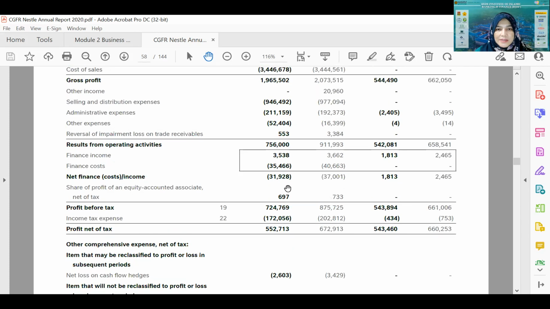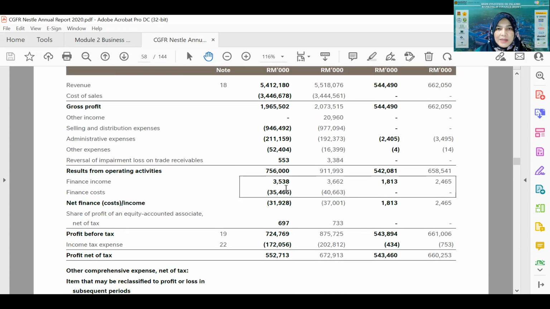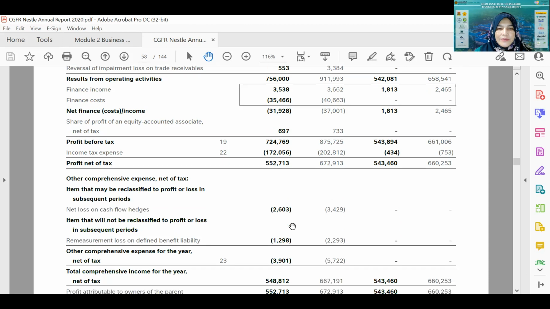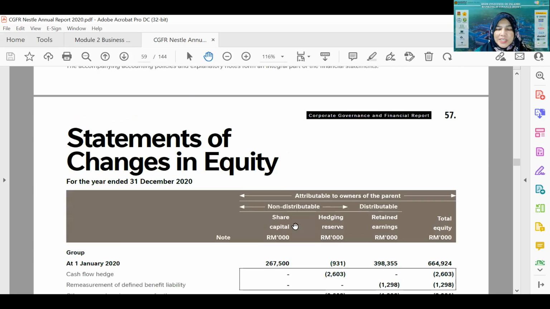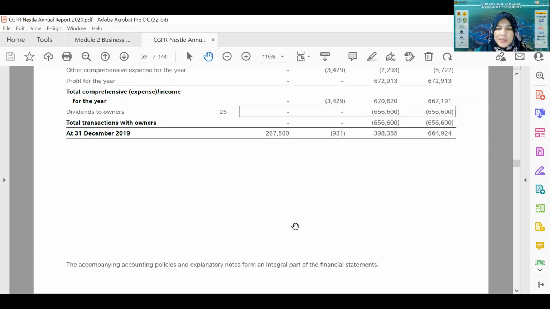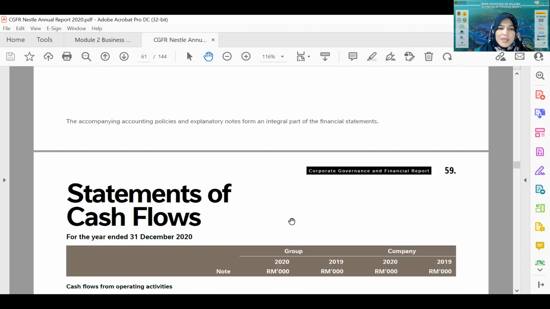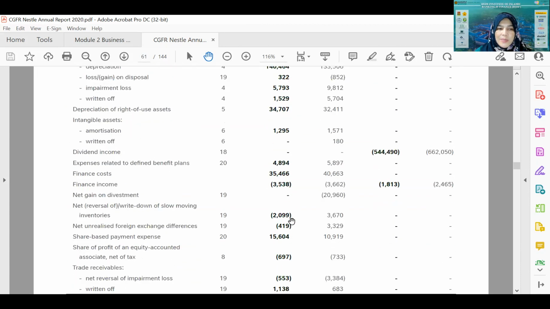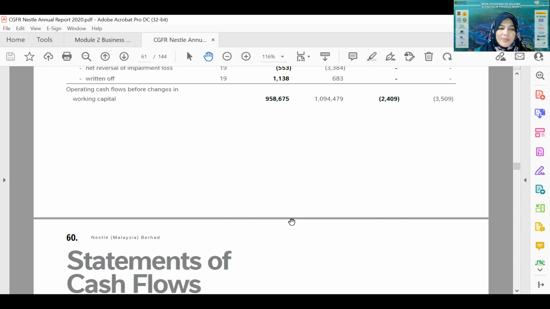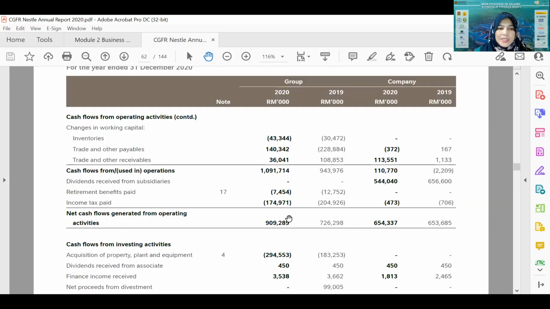It is added. It is a positive, meaning that to get the net profit, they will add the profit of an equity accounted associate. However, that's why in the cash flow statement they have to deduct the amount, because it is actually not involving cash coming into the company on that particular item.